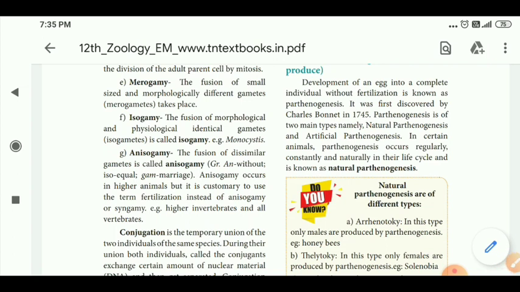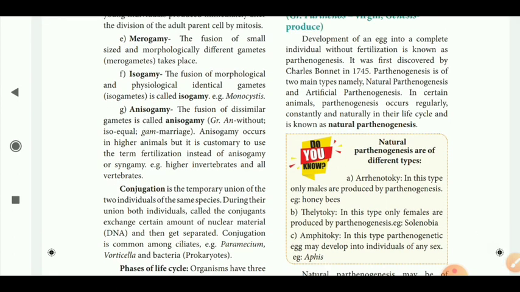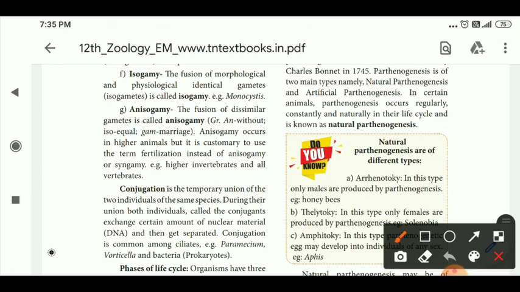And next is isogamy. The fusion of morphologically and physiologically identical gametes is called isogamy. And anisogamy is the fusion of gametes dissimilar in morphological and physiological characters. An example of isogamy is Monocystis. Examples of anisogamy are higher invertebrates and all vertebrates. Okay, that's all for the different types of syngamy.